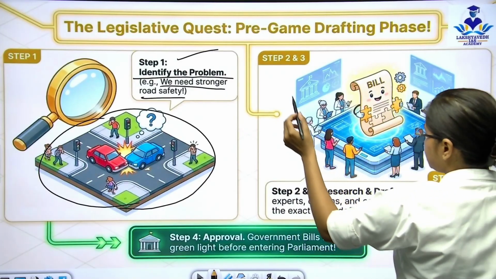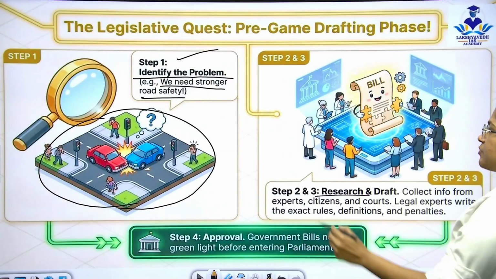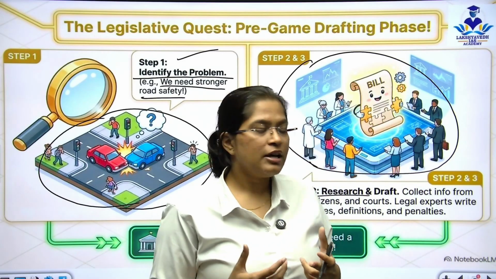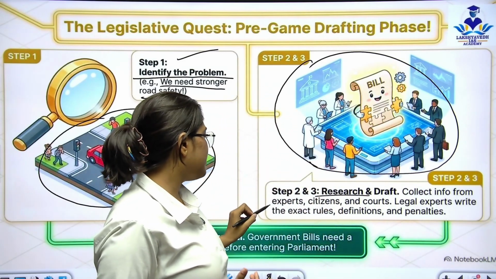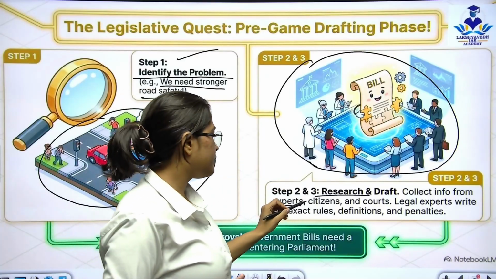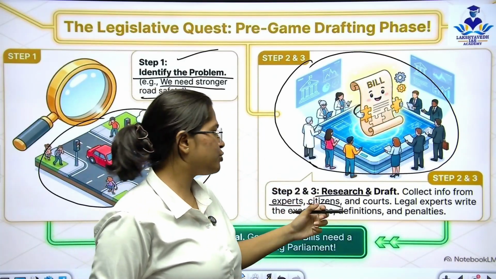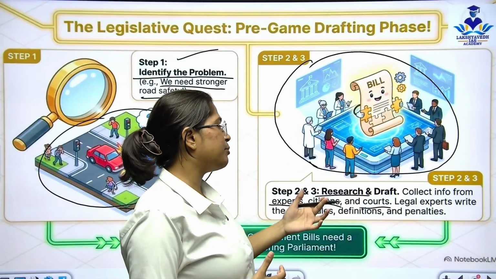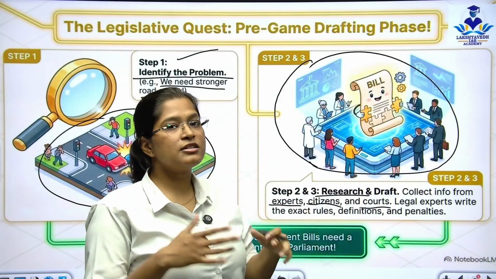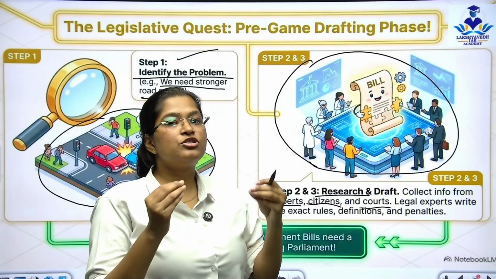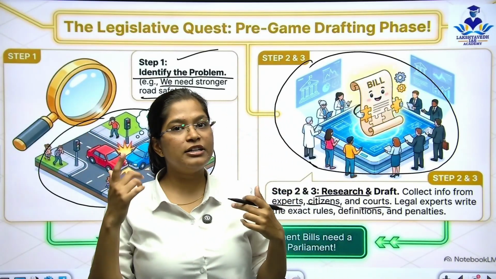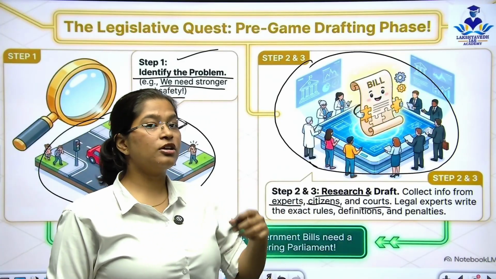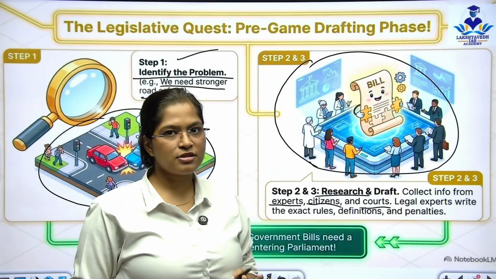After that comes step number 2. That is the research. As you can see in this picture here, after identifying the problems, there are different informations available. Expert opinions can be taken. Citizens can be asked what we need to change, and courts can also give us suggestions कि ये हमें करने की जरूरत है यहाँ पे. So step two is doing the research. रिसर्च जो आप करोगे कि जो इंसिडेंट हुआ उसके रिलेटेड आपको एक आइडिया आया कि इस पे रोड सेफ्टी की जरूरत है, तो उसमें आप एक्सपर्ट्स का ओपिनियन लोगे, सिटीजन्स का ओपिनियन लोगे, कोर्ट्स का ओपिनियन लोगे. वो आता है रिसर्च में. That is the step number 2.